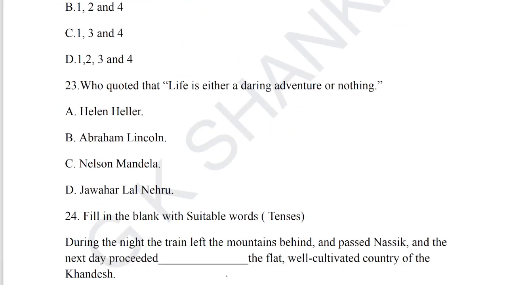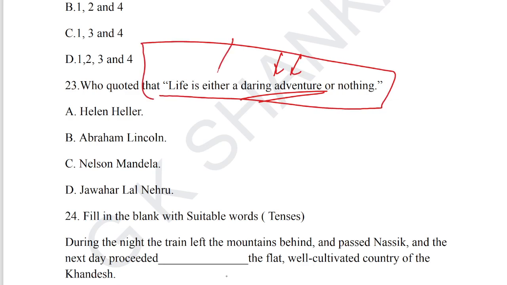Let's take up question number 23. Who quoted that life is either a daring adventure or nothing? The specific line is given in the 7th book, in a paragraph that consists of some information about Helen Keller. This question was taken from the 7th book. Helen Keller said, life is either a daring adventure or nothing. Option A is the correct answer.